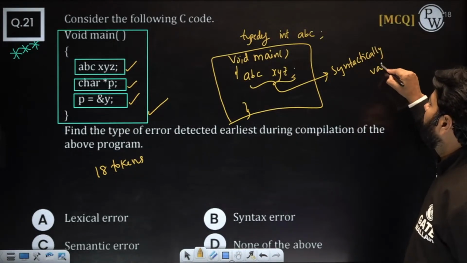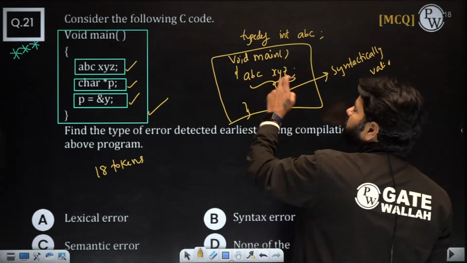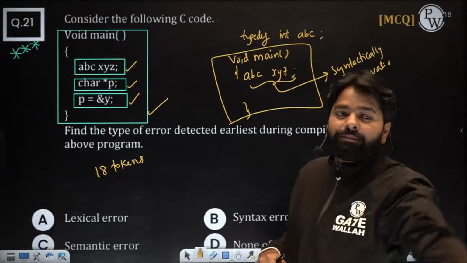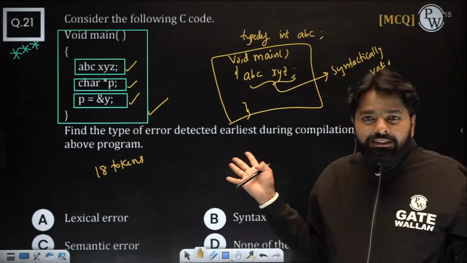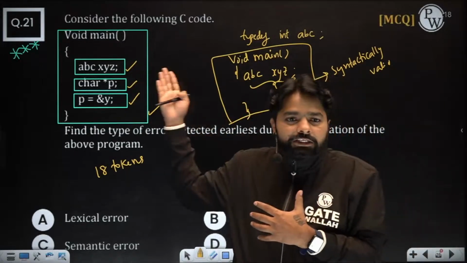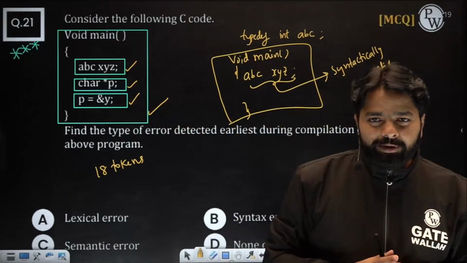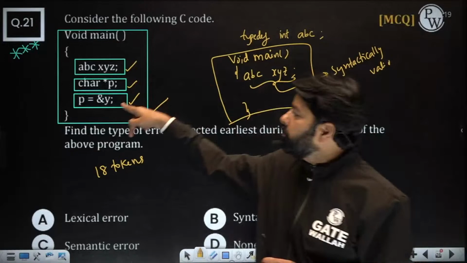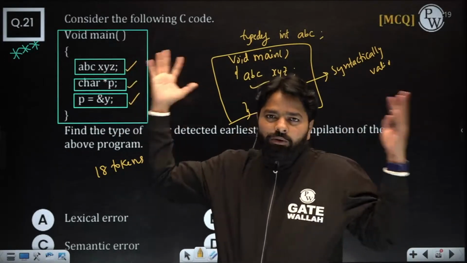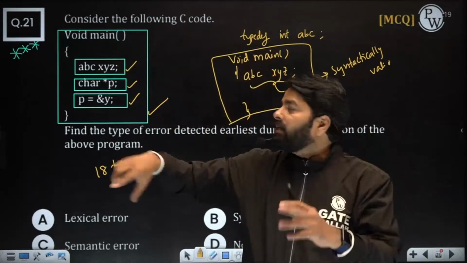Why valid? Because this ABC XYZ might have a meaning in semantic analysis. Syntax analysis will ignore it because semantic analysis should verify that. Oh, this might be the declaration. I don't care. So the syntax analysis will ignore it.